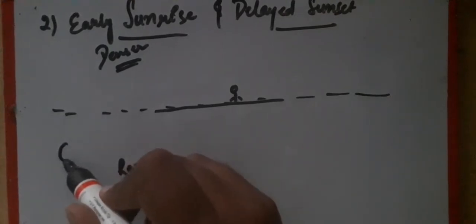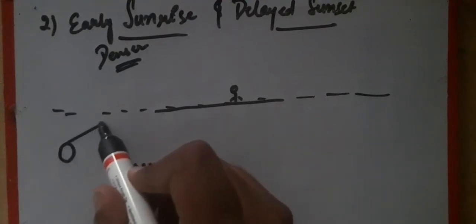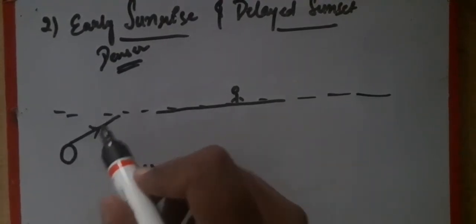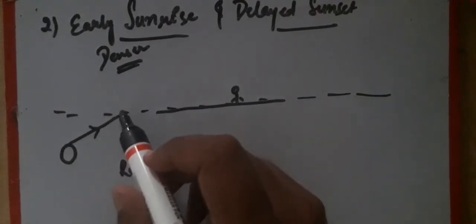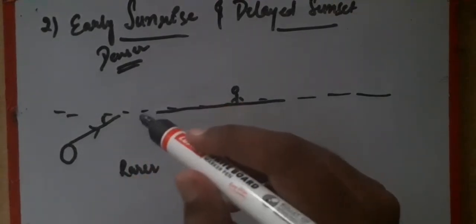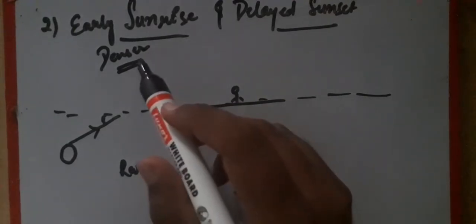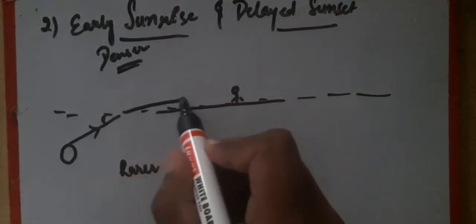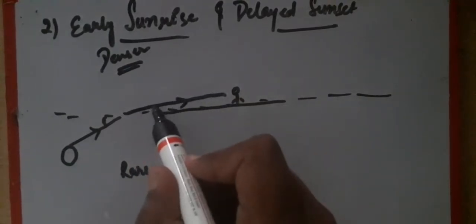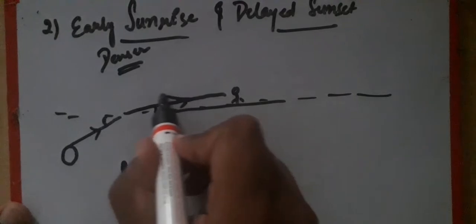Just for the sake of understanding, suppose an observer is sitting here, right? So when the sun is just going to rise up, what happens? The light comes from it, the incident ray strikes the surface, and the normal is drawn, right? So this is the angle of incidence. As we know that there is a difference in medium, the light will bend. It will bend towards the normal because it is entering into the denser medium. So as we can see, light is still reaching the observer. That is why he'll be able to see the sun in front of him.